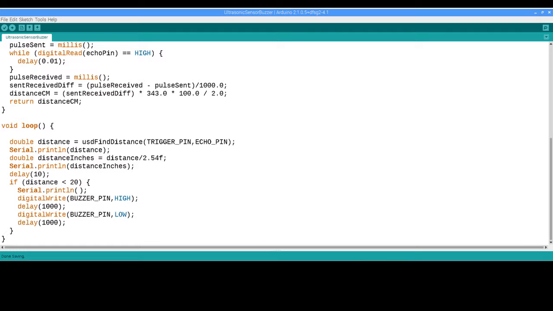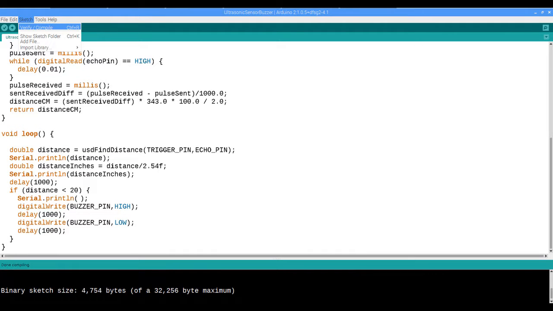We'll put a delay of 10 milliseconds before checking what the distance is. If the distance is less than 20 centimeters, we will call the digital write function, passing in the buzzer pin as one argument and high as the second argument. We'll put a delay of 1,000 milliseconds, so that'll turn on the buzzer for 1 second, and then we'll call digital write again, passing in the buzzer pin and low to turn off the buzzer.